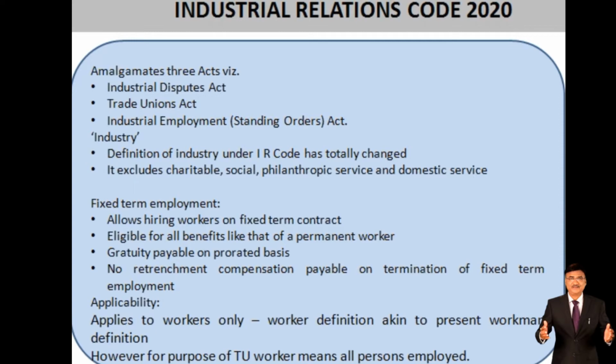Coming to the Industrial Relations Code 2020. In the Industrial Relations Code 2020, 3 acts have been merged into one. What are those acts? The amalgamated 3 acts are the Industrial Disputes Act 1946, the Trade Unions Act 1926, and the Industrial Employment Standing Orders Act 1947.